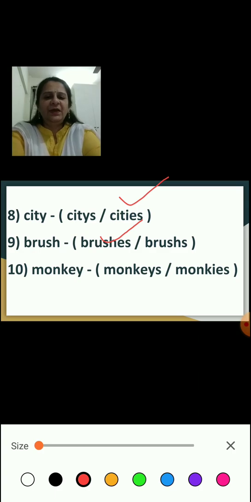Yes, brushes. Then 10th one, monkey. What will be the plural form? Monkeys or monkies? Yes, this is the plural form.